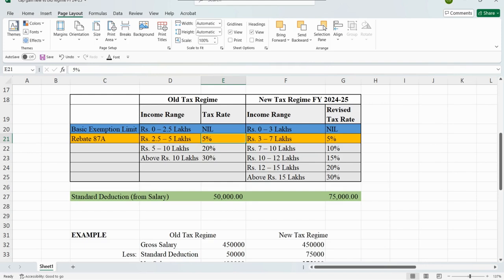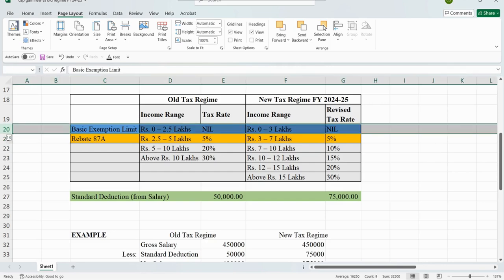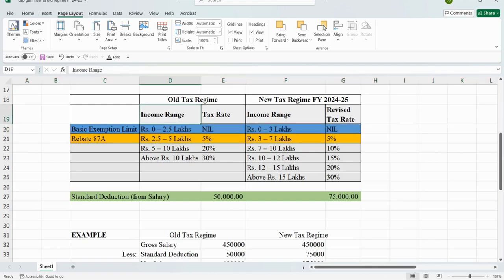First of all, let's understand what the basic exemption limit is. The basic exemption limit is the limit up to which your income is not chargeable to tax. Under the old tax regime, the limit is 2.5 lakhs, and under the new tax regime, the limit has increased to 3 lakhs. As you can see in the slab rates, under the old tax regime, on income up to 2.5 lakhs the tax rate is nil. And under the new tax regime, up to 3 lakhs, the tax rate is nil.